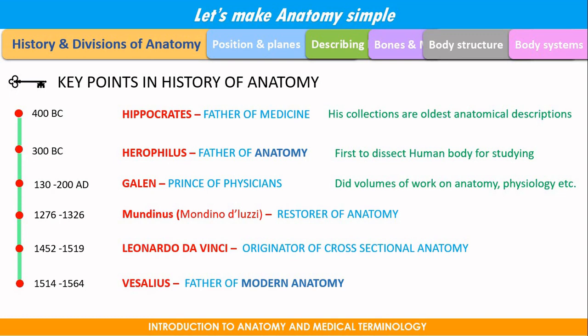So, Herophilus is the father of anatomy, whereas Vesalius is the father of modern anatomy. He is also called the reformer of anatomy because he disproved some of the findings of Galen. So the main points given here are for solving your multiple choice questions. These may be some important questions for your multiple choice.